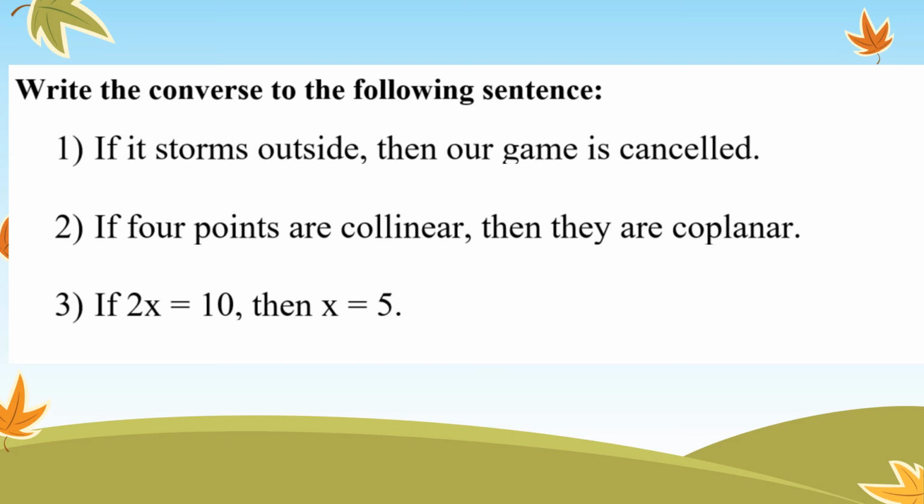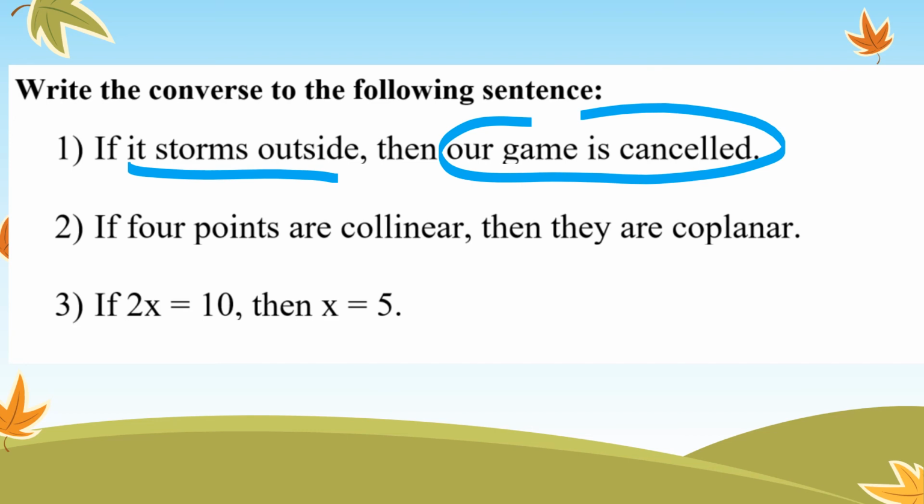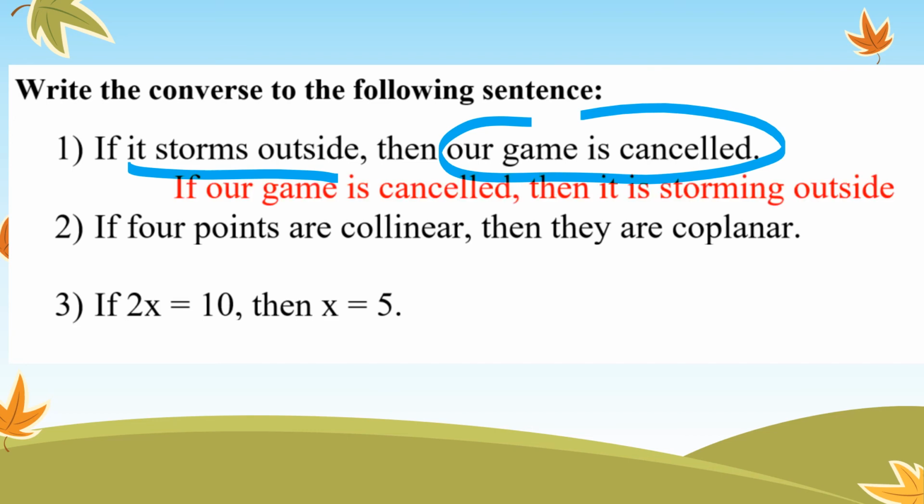If it storms outside, then our game is canceled. So I need to flip the hypothesis and the conclusion. So, if our game is canceled, then it is storming outside. And again, you might need to change some words around, change some verbiage around.